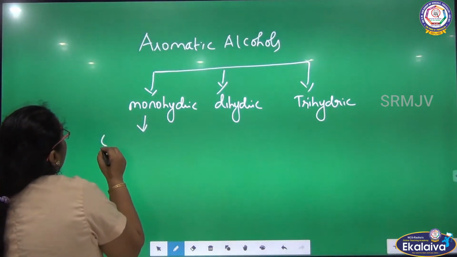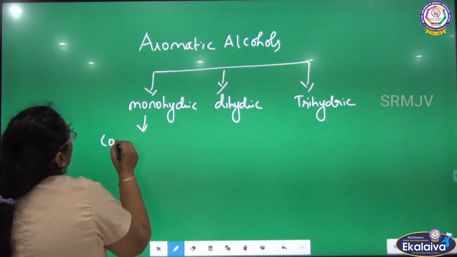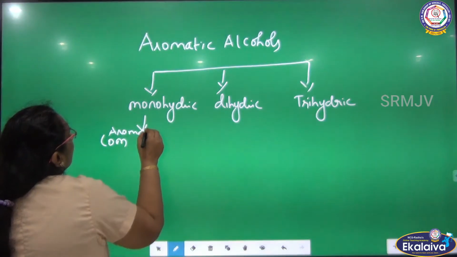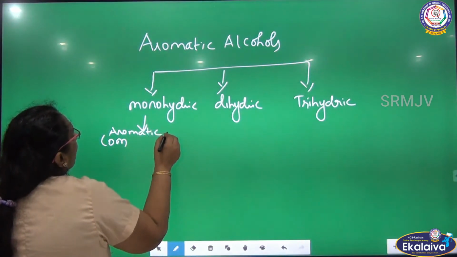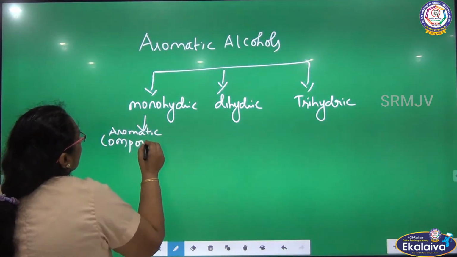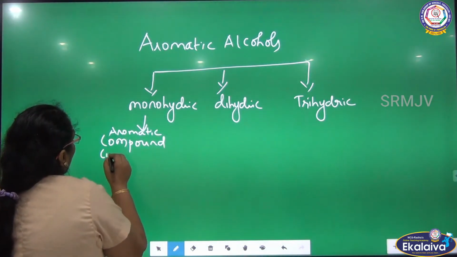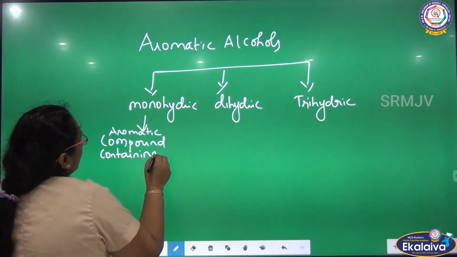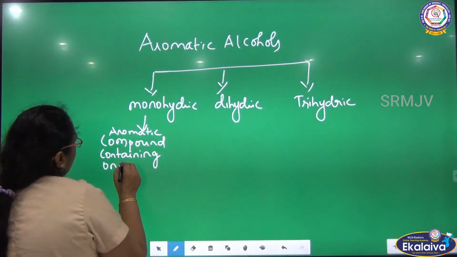So compounds containing an aromatic compound containing one OH group.